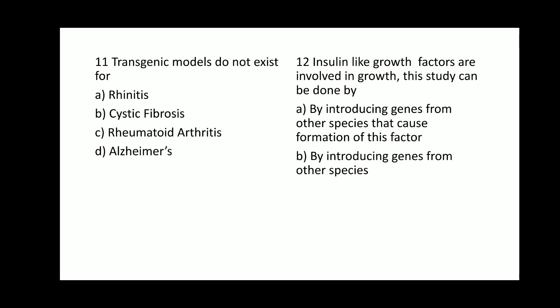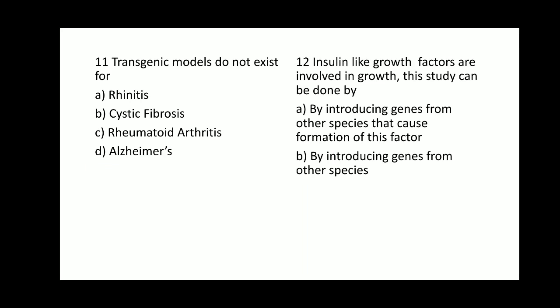Option B, cystic fibrosis. It is produced due to a non-functional gene coding for a dysfunctional protein, CFTR protein. Cystic fibrosis transmembrane regulator gene codes for the CFTR protein. Okay, this is used for maintaining the chloride ion channel as well as the transport of fluids in the cells.